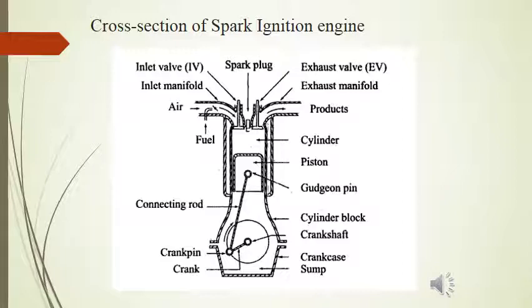Cylinder block houses all the cylinders of an engine, whereas crankshaft lies in the crankcase. Because it houses the crankshaft, that is why it is known as crankcase. But it also houses several other auxiliary devices like lubricating oil pump, water pump, timing gears, and many more auxiliary devices.